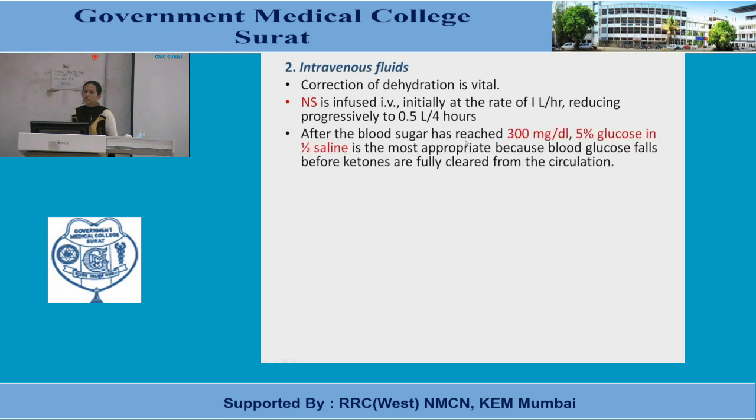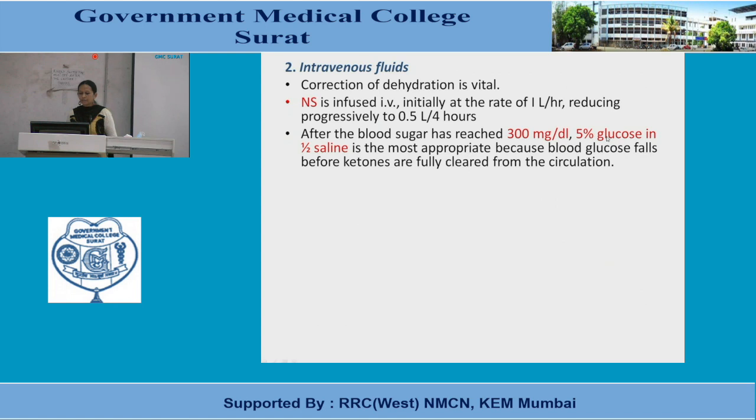After the blood sugar has reached 300 milligram per deciliter, 5% glucose in half normal saline is the most appropriate, because blood glucose falls before ketones are fully cleared from the circulation. So remember this. Why is 5% glucose added with saline here?